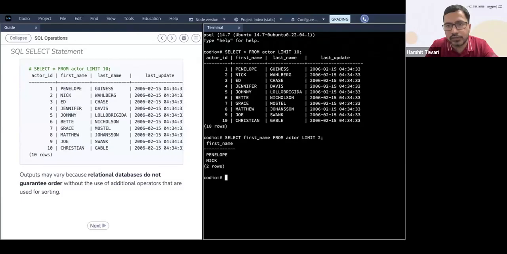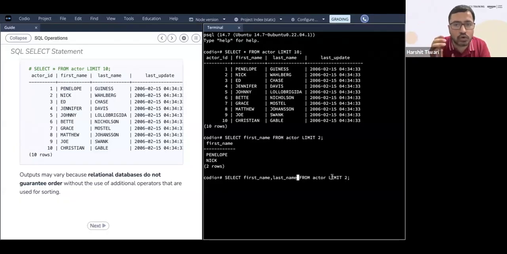If you want multiple columns, you can say select first name, comma, and I want, let's say, last_name also. So I want these two: select first name, last name. That means these 2 columns from the actor table. Now, because I've not added any where clause, it will give me all the rows. But I'm saying limit, so just show me the first 2 rows.